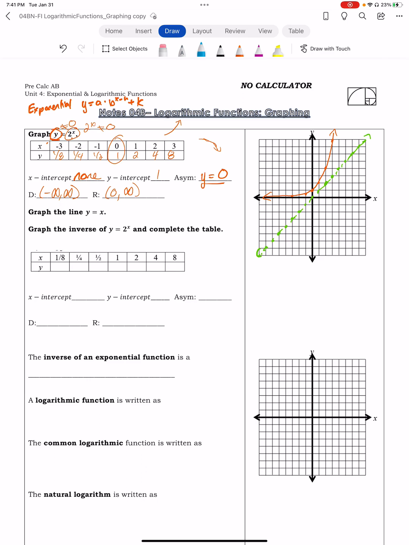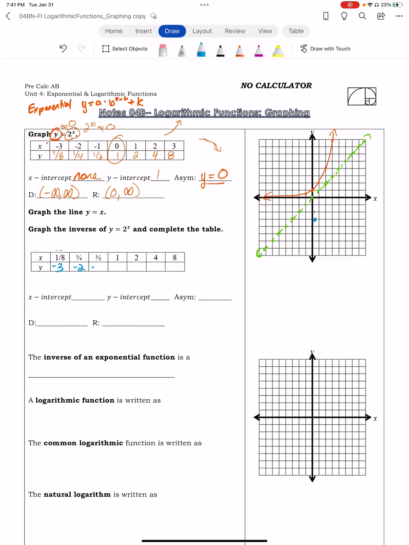Well, the inverse of 2 to the x is going to switch all this. So at 1/8, it's going to be at -3. Okay, at 1/4, it's going to be at -2.